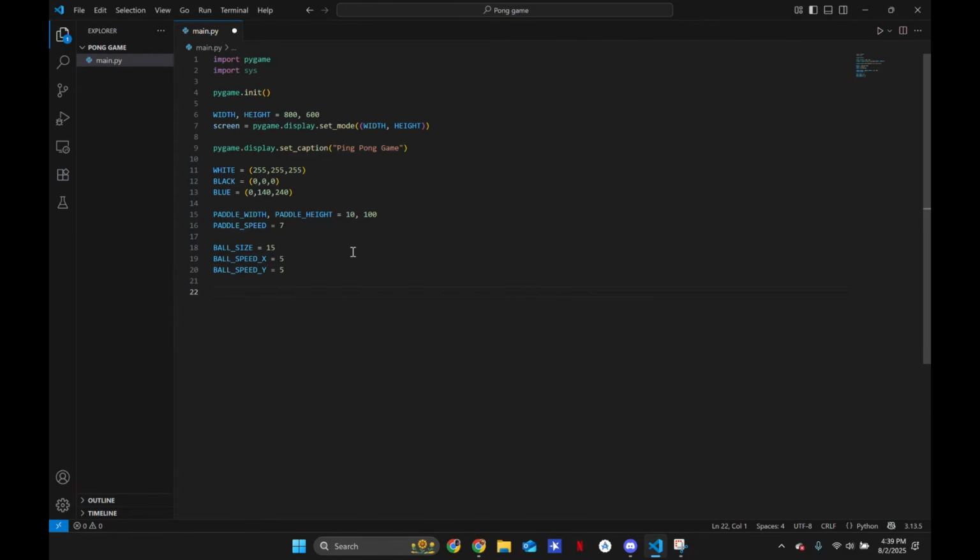What else? Okay, we're going to make a scoreboard for our game, so let's make a font for it. Font equals pygame.font.SysFont. Oh, capitalize this. Font, Arial, and size, let's say 30. Here we go.